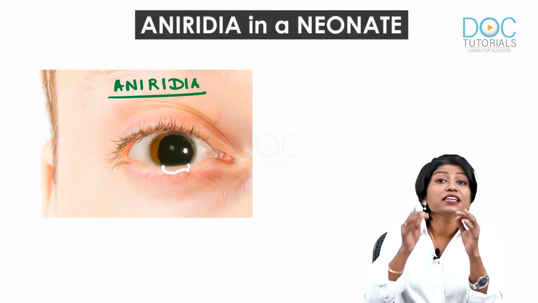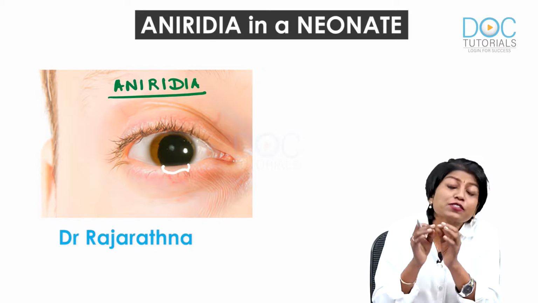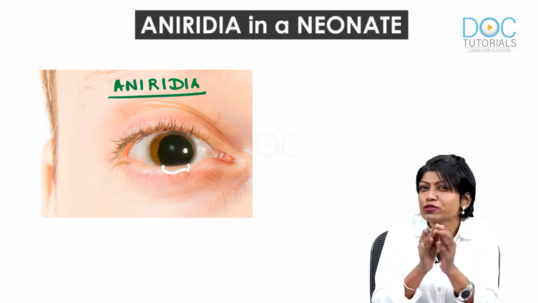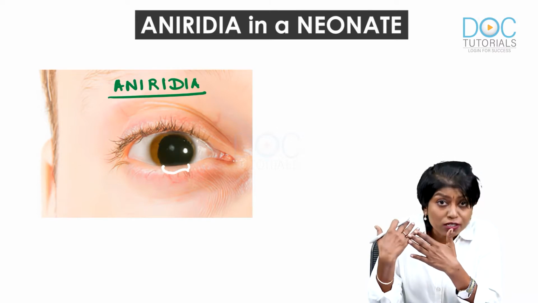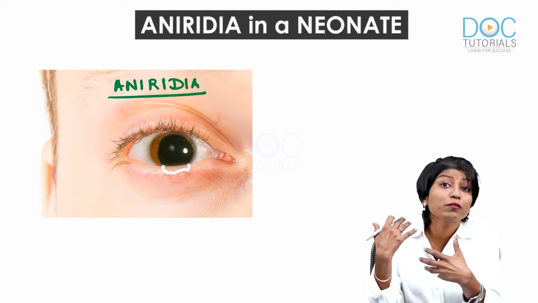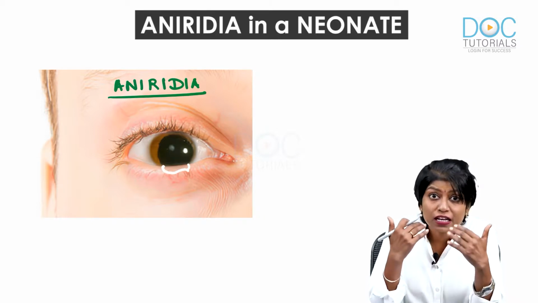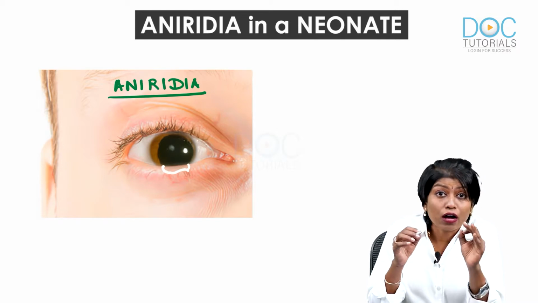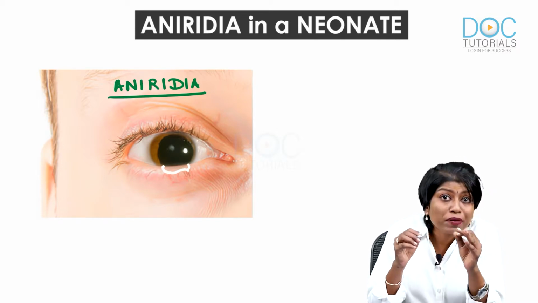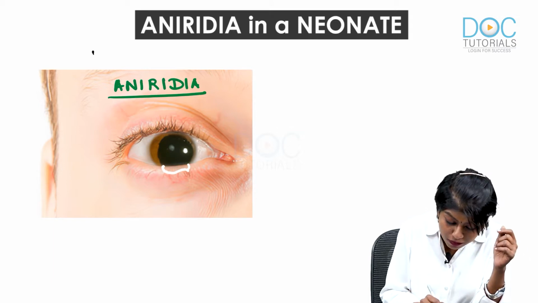If I see aniridia in a neonate or an infant, especially a neonate, what am I going to do? Definitely, it's going to be of concern to the parents. They will definitely be able to see something like this, which is abnormal. And when I see it in a neonate, what am I going to do? I'm going to think in terms of this baby developing a Wilms tumor.